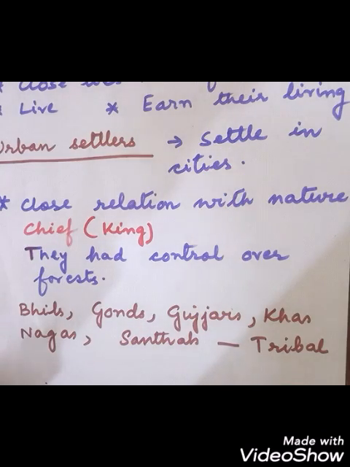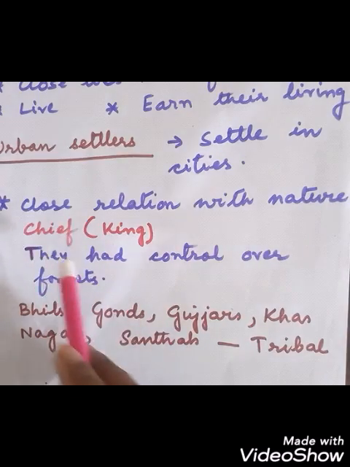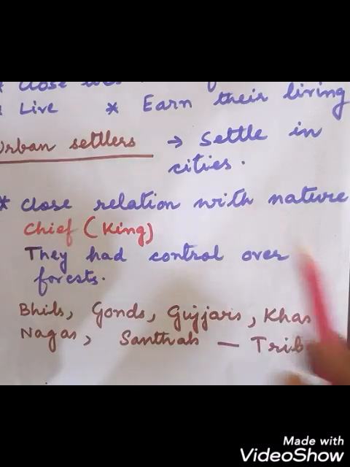Now, different states of India have different tribal populations. Mainly they are found in Gujarat, Jharkhand, Maharashtra, West Bengal, Bihar, Tamil Nadu, northeastern states, Chhattisgarh, Rajasthan, Orissa, and the Andaman and Nicobar Islands. They share a close relationship with nature. The tribal people always have a close relation with nature.